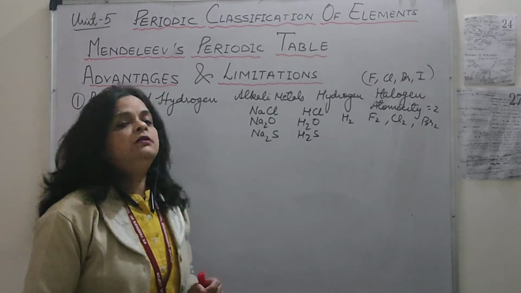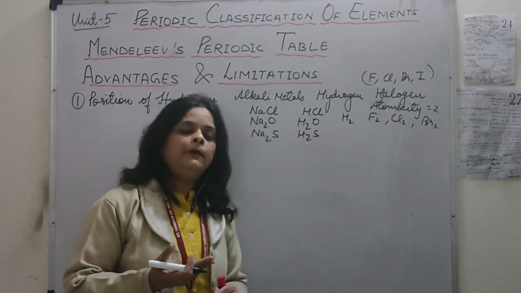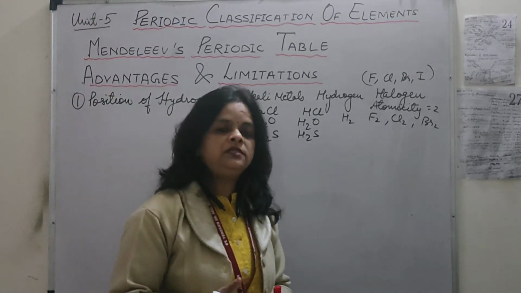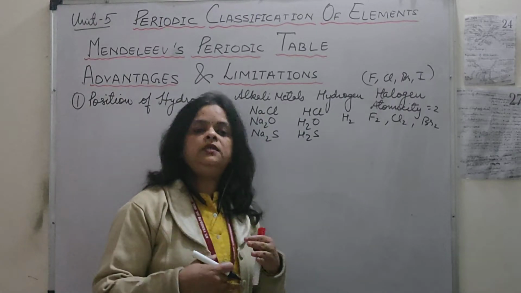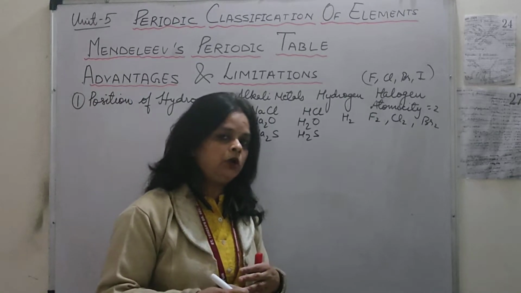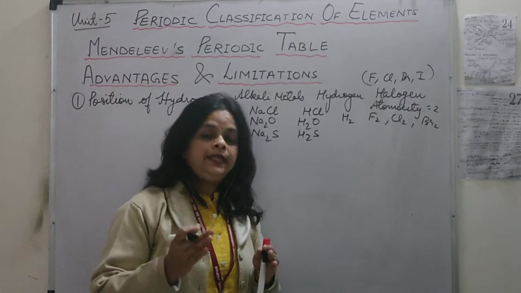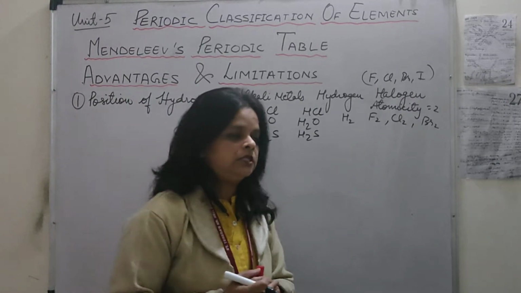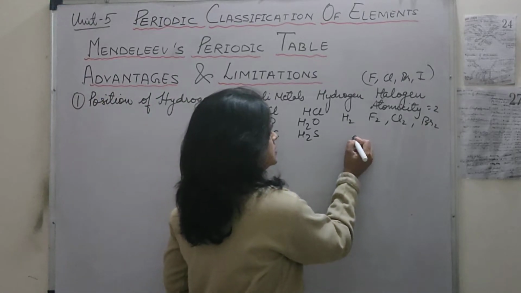And the second resemblance is that like these halogens, when they combine with other non-metals they form compounds with a particular formula. Same hydrogen is also combining with the other non-metals and forming compounds with the same formula, and they are having covalent nature. This halogen, suppose we are taking Cl.